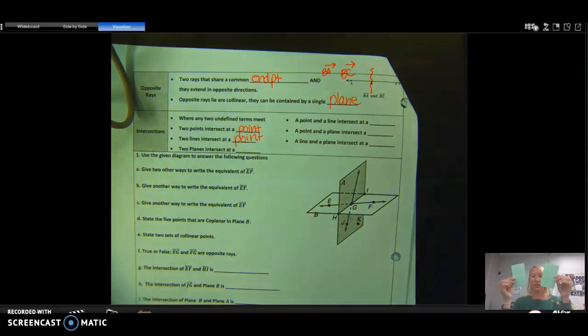So these are planes. Remember though, planes go on forever and ever. Index cards stop, but planes will keep going on. So if I intersect 2 planes, so if I do this, what is that intersection at? Is it just one little point? It looks like a line segment, doesn't it? But we have to remember that planes go on forever.